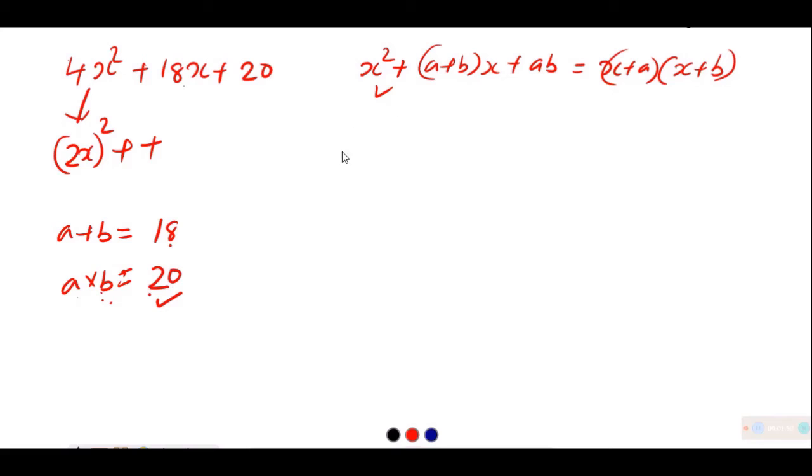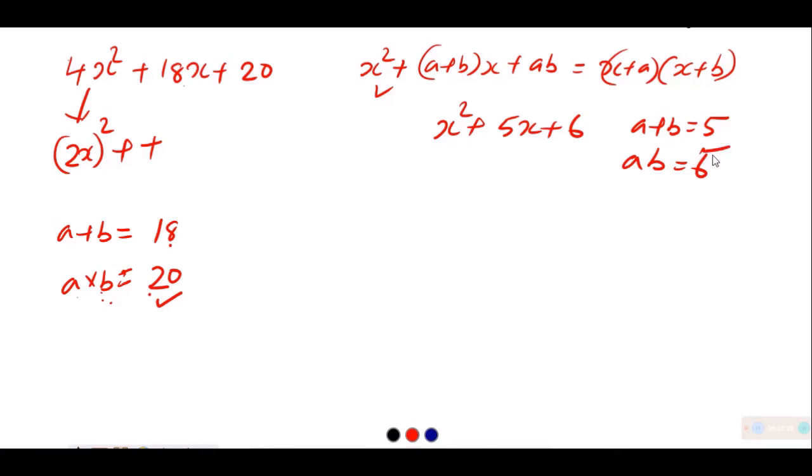Then it was realized that, just like in the earlier case, x square plus 5x plus 6, we found numbers whose sum a plus b is 5 and whose product ab is 6.